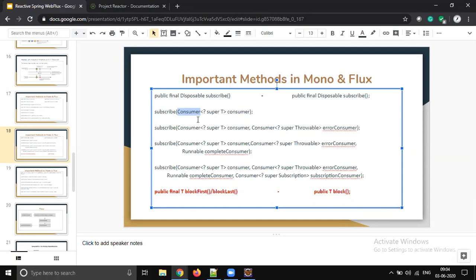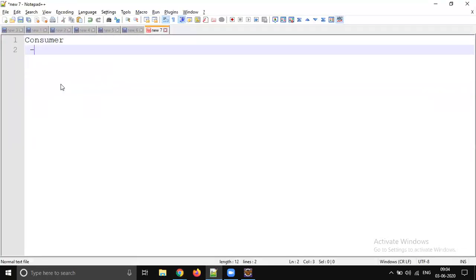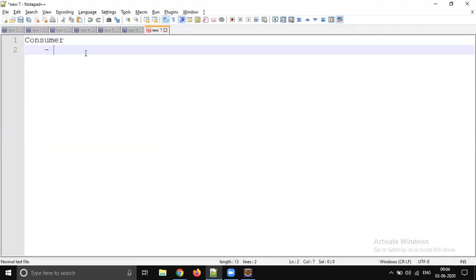predefined functional interface, right? Do you remember what a consumer is? If not, then you are not practicing, or you are not going through the recordings. So what is a consumer? A functional interface which does some action without returning anything. Yes, the return type is void, and it performs some action.